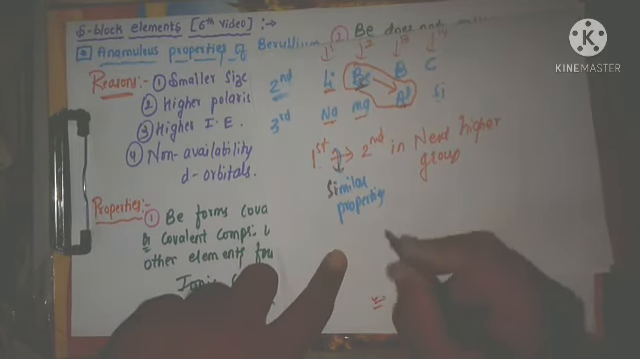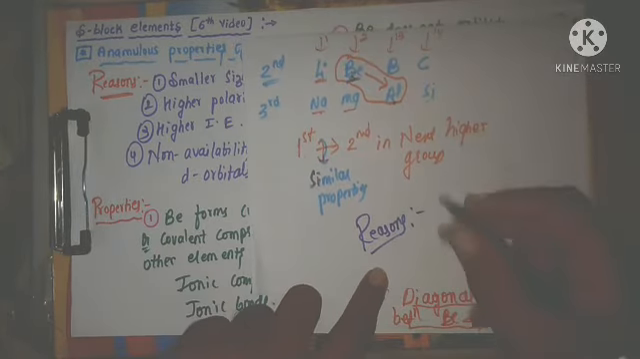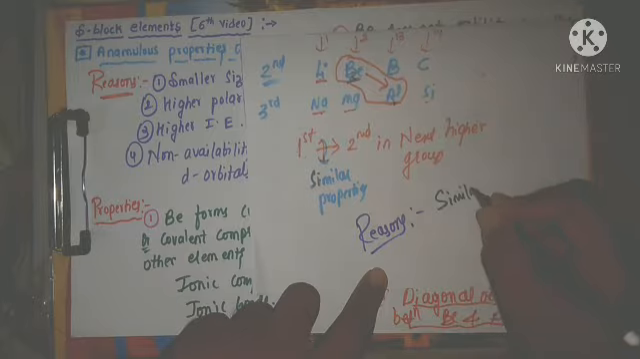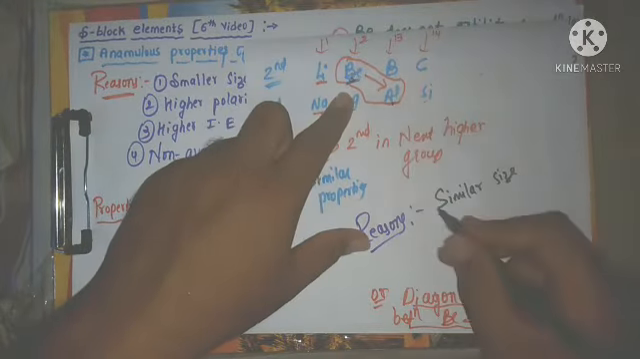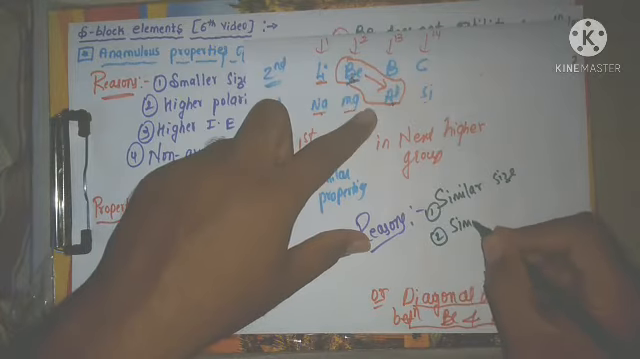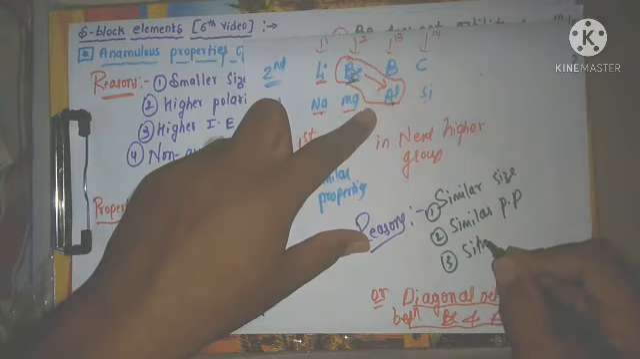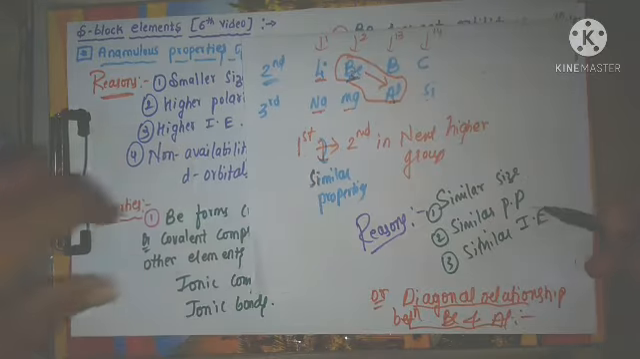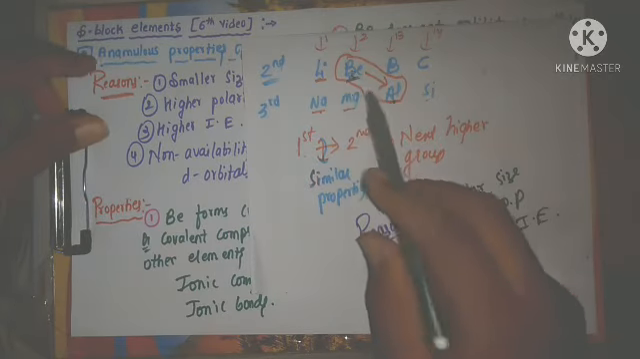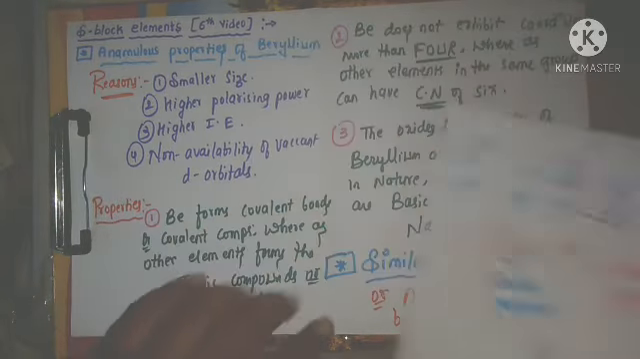Reasons, which you already know. Reasons are similar size. If you check the size of beryllium and aluminium, almost similar size. Second one is similar polarizing power, both have similar polarizing power. Next, third one is similar ionization enthalpy. These are the main reasons for the similarities between beryllium and aluminium. What are those? Similar size, similar polarizing power, similar ionization enthalpy. That is only I will write here.